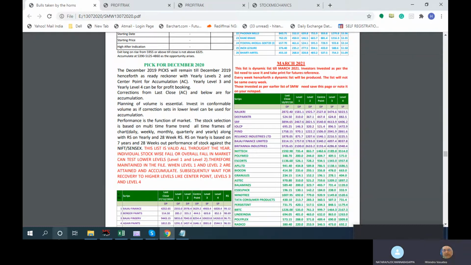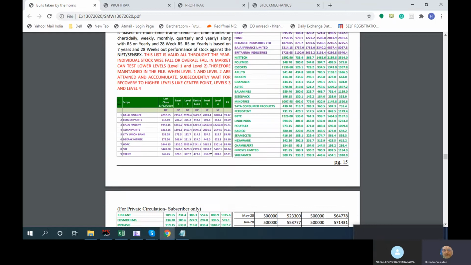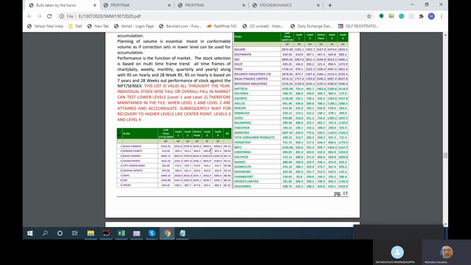These are some identified picks where there is no stop loss mechanism. It is purely an investment kind of scenario where we look at multi-time frames, that means daily, weekly, monthly, quarterly, yearly, all 5 time frames, as on December 2019 closing. That means before January 2020 started, we were looking at this file.